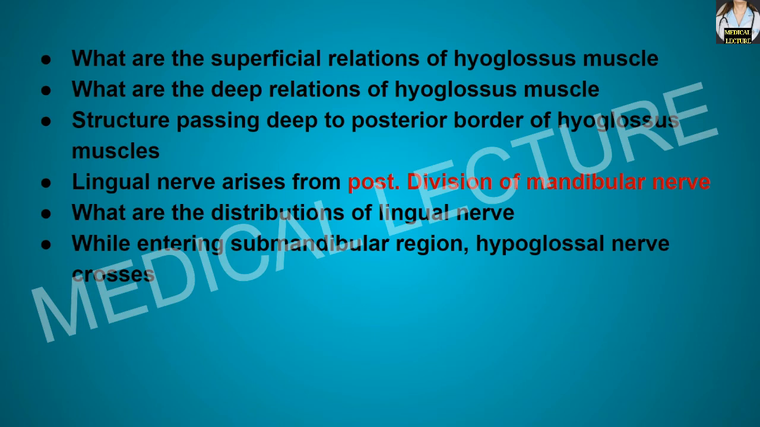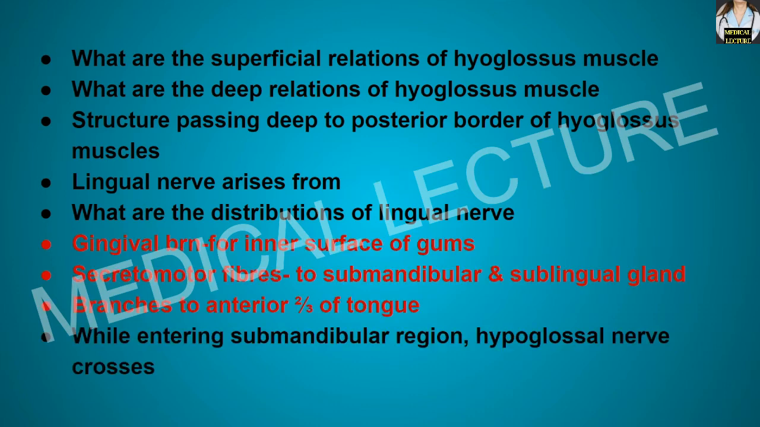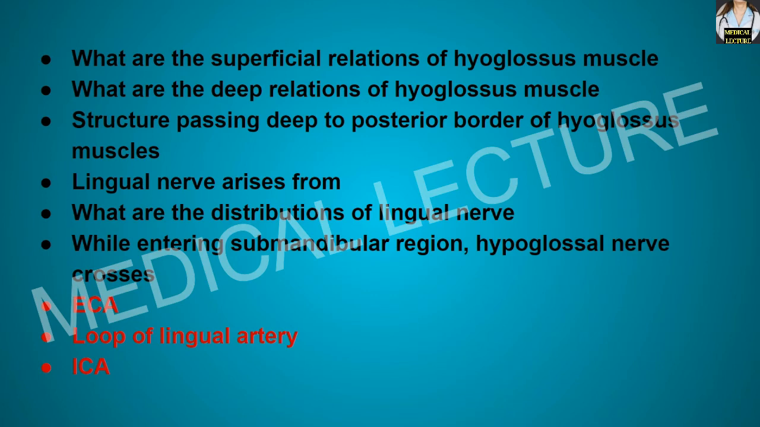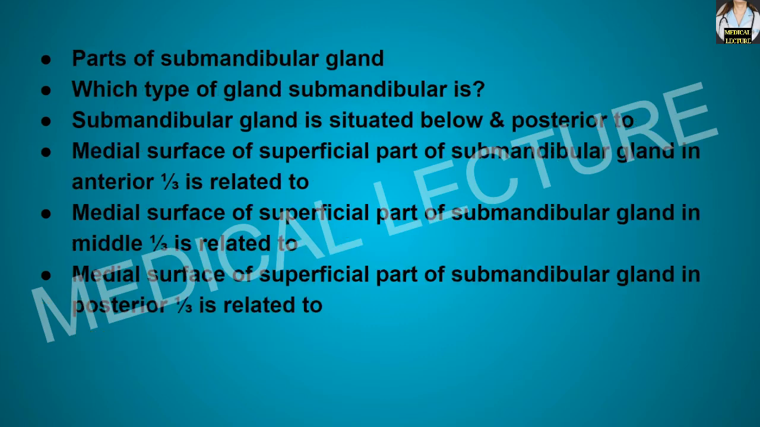What are the distributions of the lingual nerve? They are the gingival branch, basically from the inner surface of the gums, secretomotor fibers to the submandibular and the sublingual gland, and the branches to the anterior two-thirds of the tongue. Now, while entering the submandibular region, the hypoglossal nerve crosses what? It crosses the external carotid artery, the loop of the lingual artery, and the internal carotid artery.